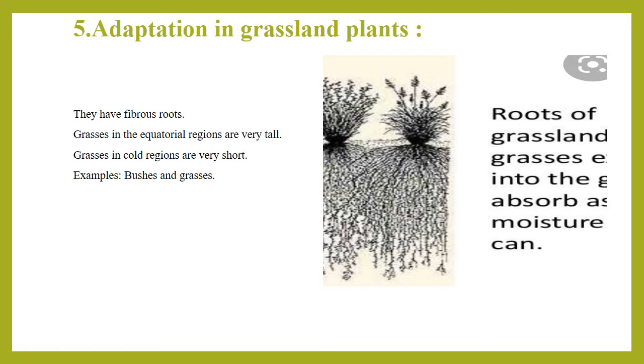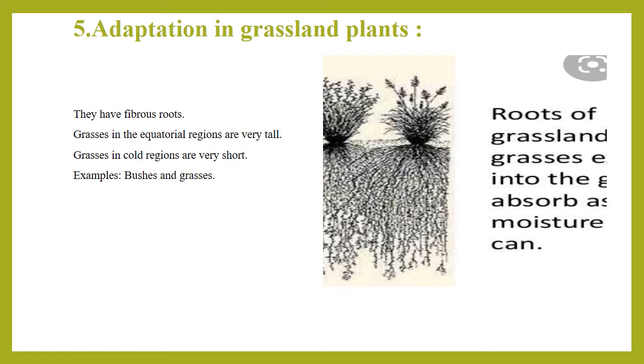So due to that, the difference seen among these plants and other plants is that they have fibrous roots. We know that there are two types of root, tap roots and fibrous roots. These fibrous roots are present in the plants seen in the grassland regions.